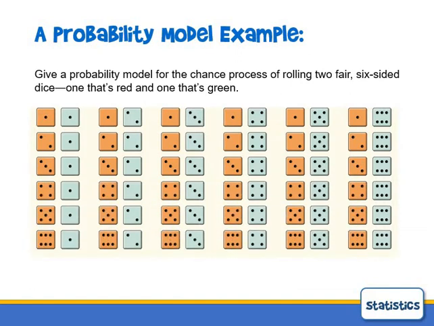Here's a little bit more complicated one that our textbook had. Give a probability model for the chance process of rolling 2 fair 6-sided dice. So we could do 1 dice, and then our sample space would have 6 things in it, 1 through 6. If we roll 2 of them and the order matters, and here they've colored 1 red and 1 green so that there's definitely a difference in the order, you wind up with 36 outcomes in your sample space, 6 times 6.